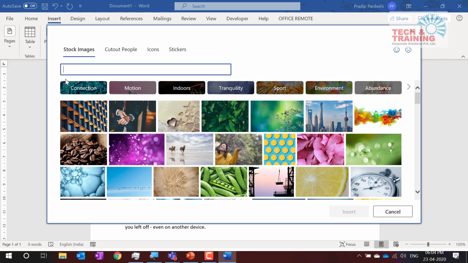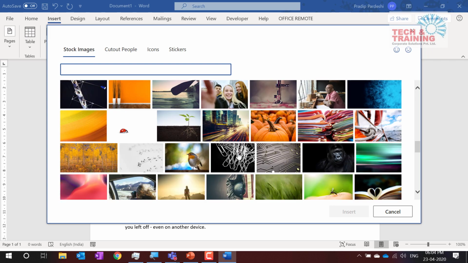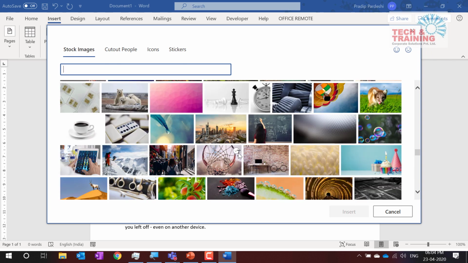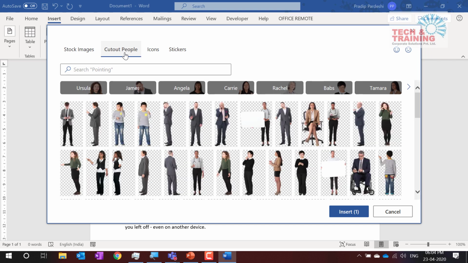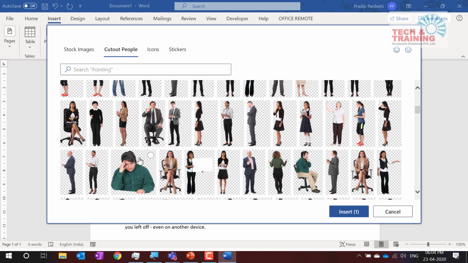Now here the best thing is I have got the stock images created. This is nothing but a library from Microsoft which has created ample pictures, and we get a free picture library. And see, I like this picture, I can simply insert it, or else you have other options as well, like cutouts. Cutout means these are the different expressions that these people are making. And do you see this checked background? That means this is a transparent picture which you can embed in this slide with any background theme that you have. So this is a very useful feature.